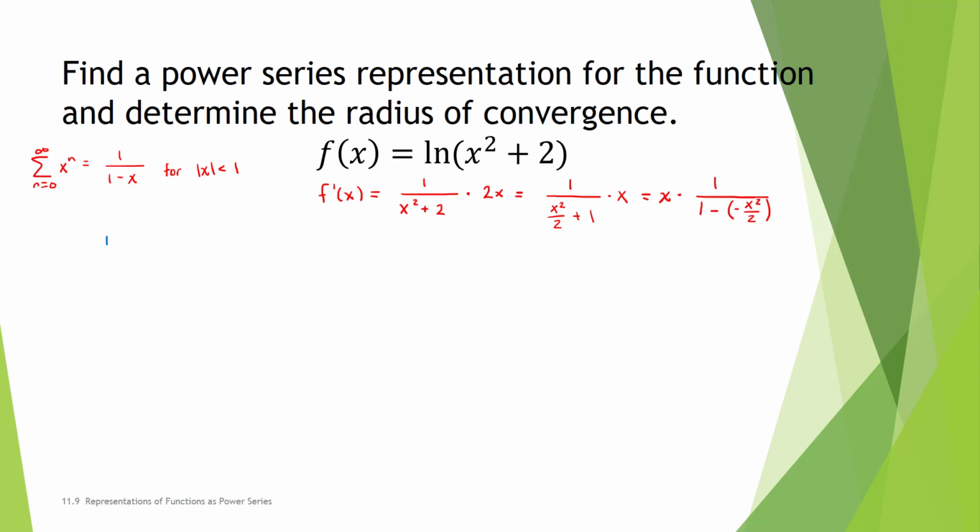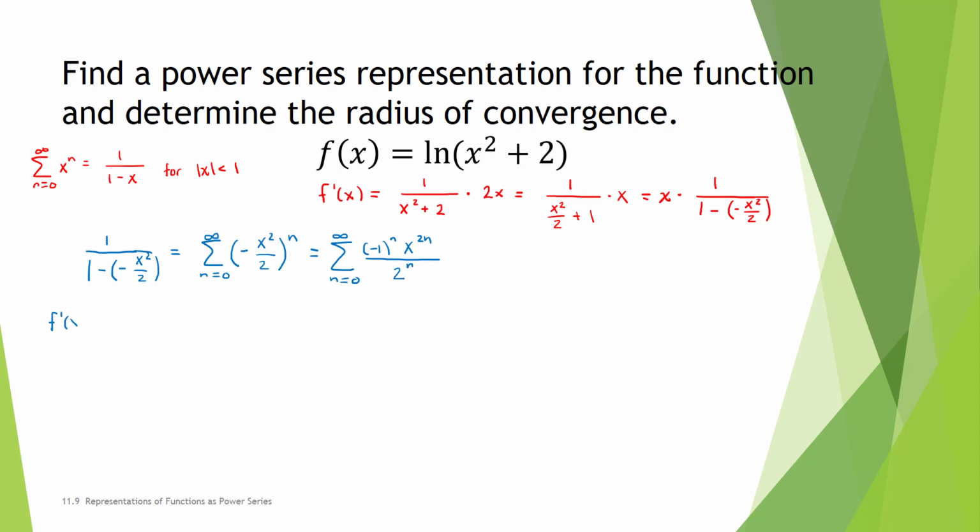My geometric series tells me that 1 divided by 1 minus negative x squared over 2 is equal to the sum from n equals 0 to infinity of negative x squared divided by 2, to the n power. I can rewrite this as the sum from n equals 0 to infinity of negative 1 to the n power times x to the 2n power divided by 2 to the n power.